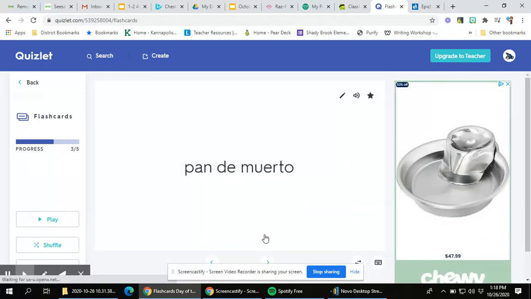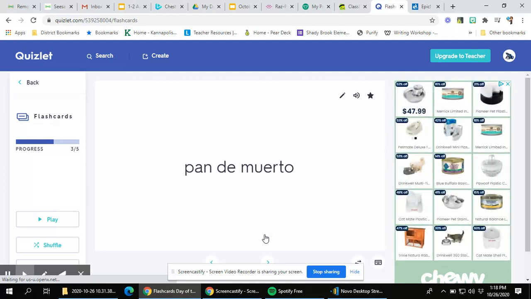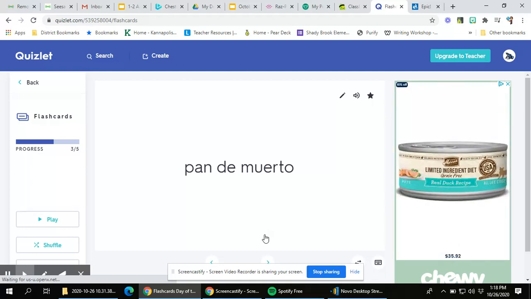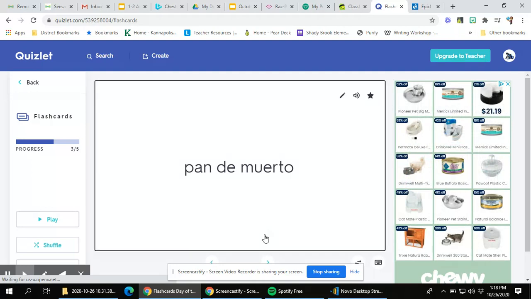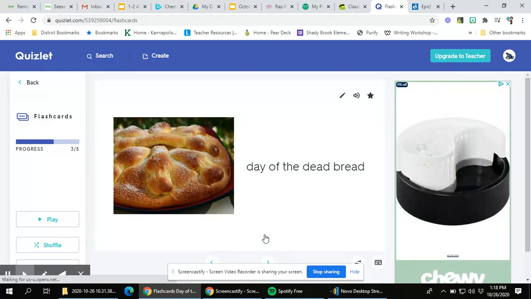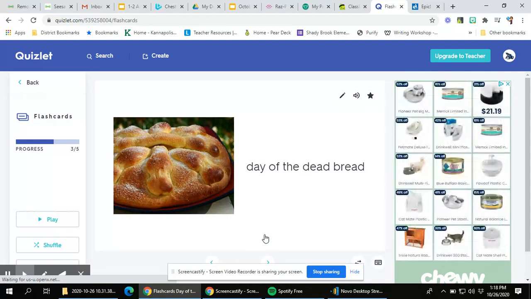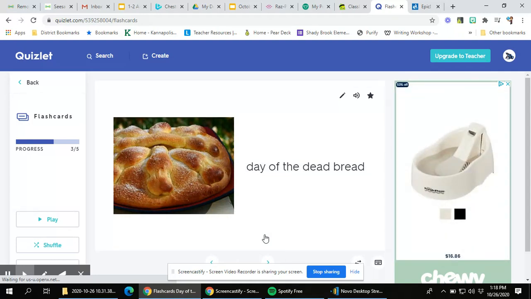Another special thing that they do on the Day of the Dead celebration is called Pan de Muerto. It is a special bread that means bread of the dead. And this is what it looks like. It almost looks like they have bones shaped on top of it, but it is a sweet bread that they enjoy on that special day.